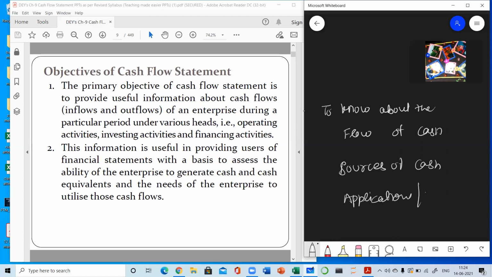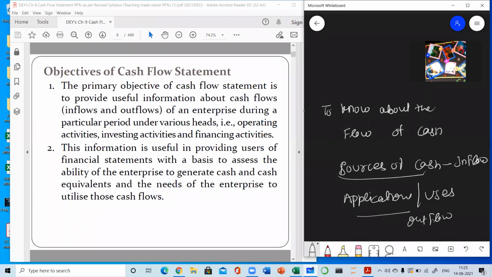Applications, or we can say uses of the cash. Sources of the cash means from where the cash is coming inside the business. It means inflow. Sources will lead to inflow. And applications or uses of the cash means where the cash is going out. What are the uses for the outflow of the cash?